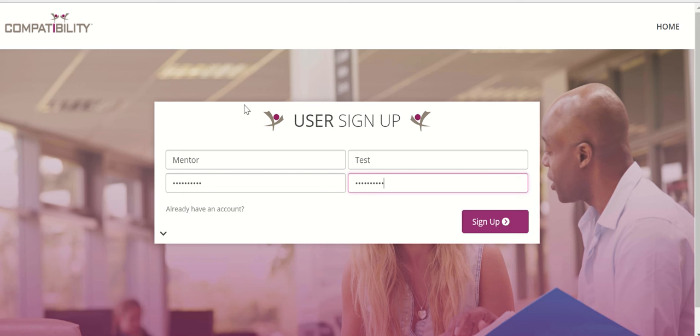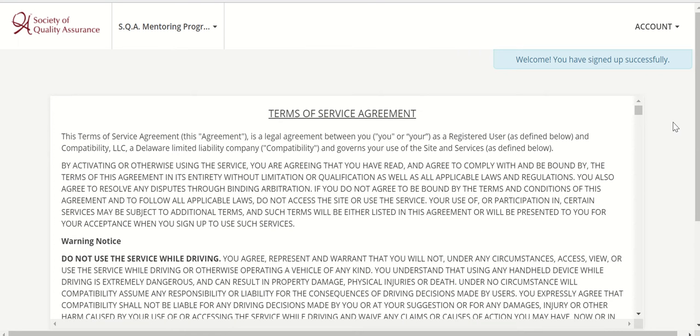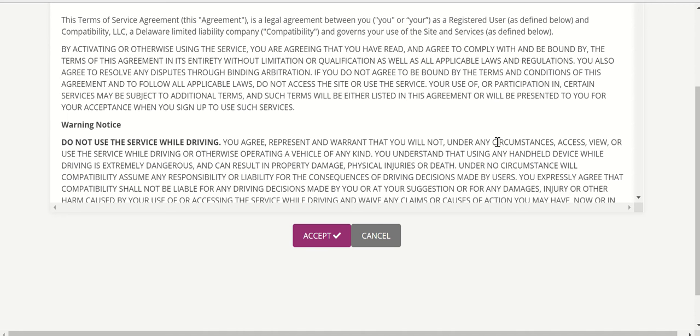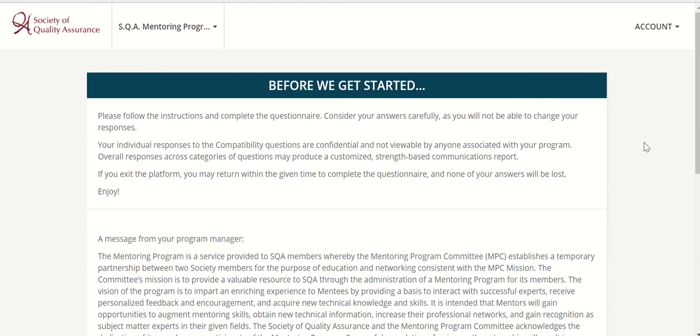The sign-up page with the link that you'll receive is going to ask you for your first name and last name and a password. And when you click sign up, it will, very standard, take you to a terms of service agreement. You can read the whole terms of service. I'm not going to do that right this second. And accept.